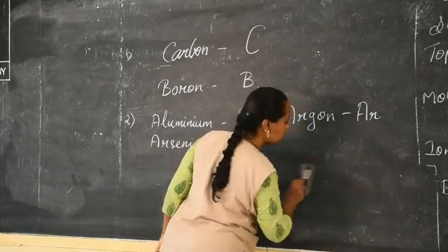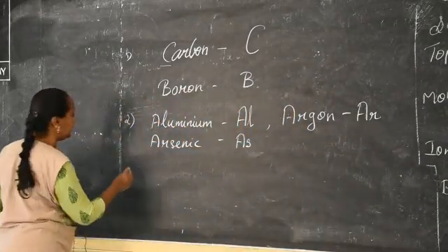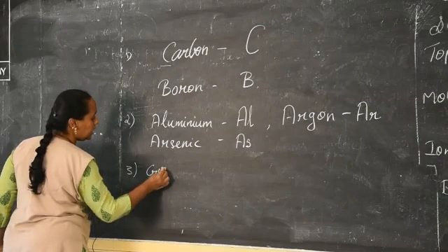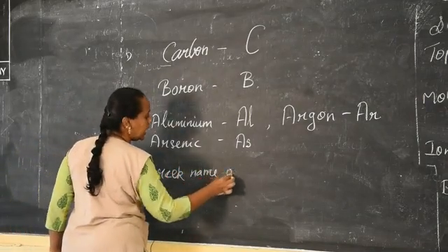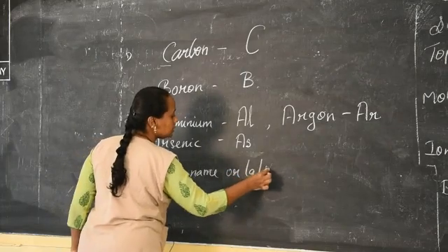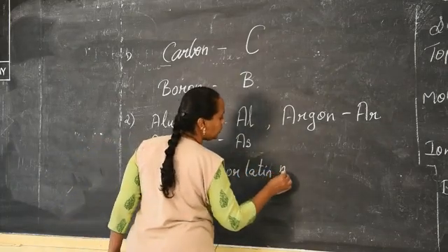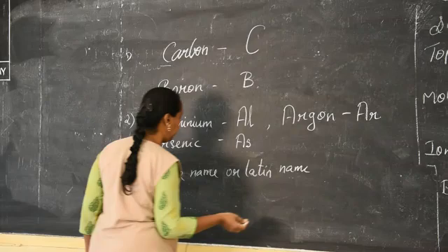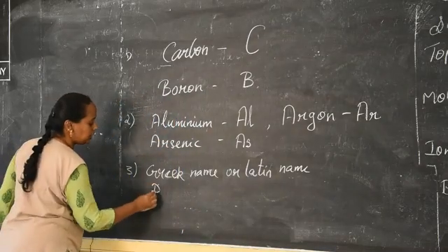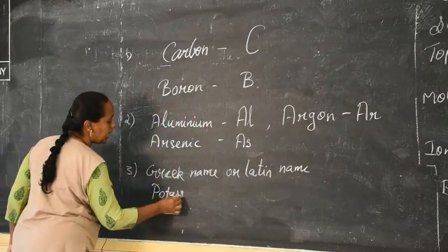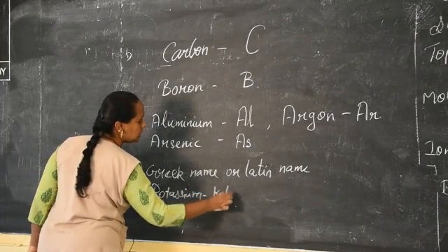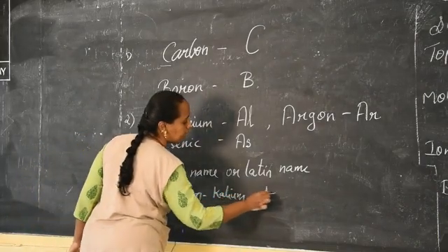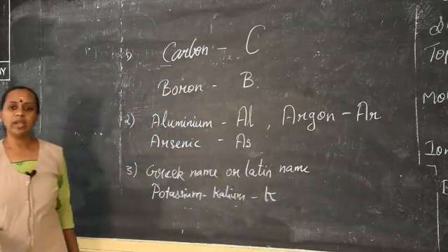Also, some elements are written based on their Greek name or Latin name, from which we are able to write the symbols. For example, when I write potassium, the Latin name for that is kalium, so it is denoted by the capital letter K. So this is the way of writing.